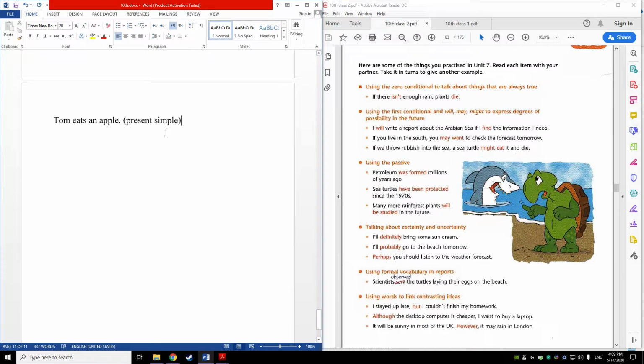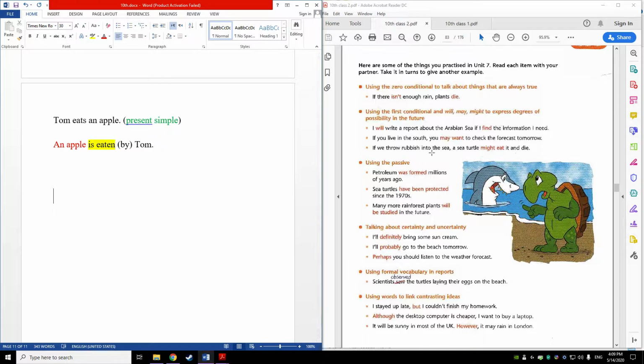So simply I take the object of the sentence, the apple. So I say an apple is eaten by Tom. I can add by to talk about who does the action, or I can drop by Tom, but I need to add by in order to talk about the doer. So here I focus on the object. The object, the apple, I put it at the beginning of the sentence, and then I use is and verb 3, verb be and verb 3 to form the